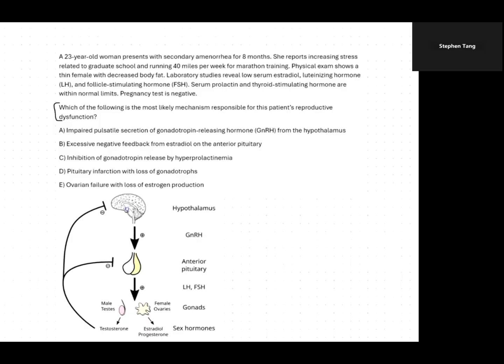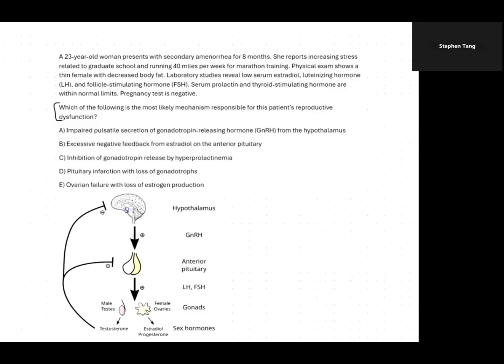So, as I'm reading through these choices, I'm already starting to think about some of the diseases that these answer choices represent. So, for example, D. Pituitary infarction with loss of gonadotropes. That's leading me to think of something like Sheehan syndrome. And so now that I have this information, I know what sort of diseases I want to be ruling in or ruling out while I go through the question. So now let's start with reading the question.